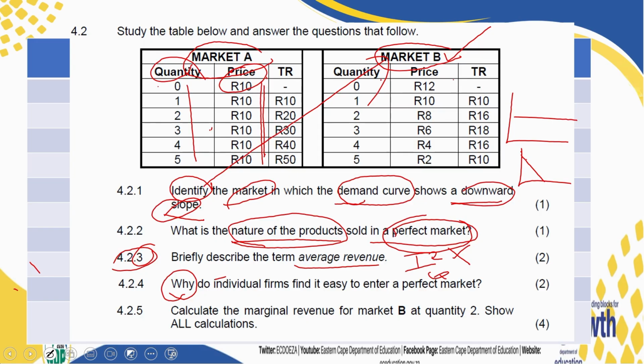A common mistake is to repeat the question, whereby learners say there is easy entry and exit in perfect markets. That is very correct, but you are not answering the question. The question is demanding you to explain why it is easy to enter into perfect markets. What makes it easy for individual sellers to join perfect markets?